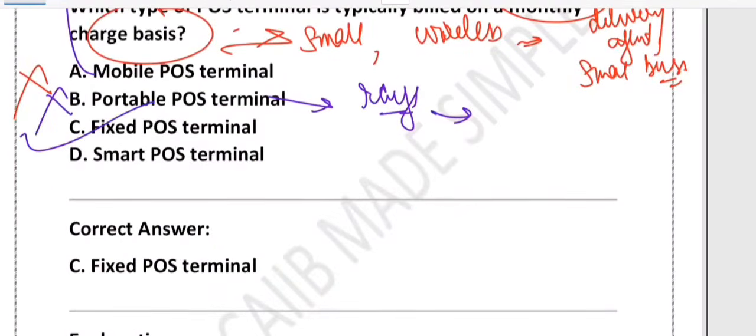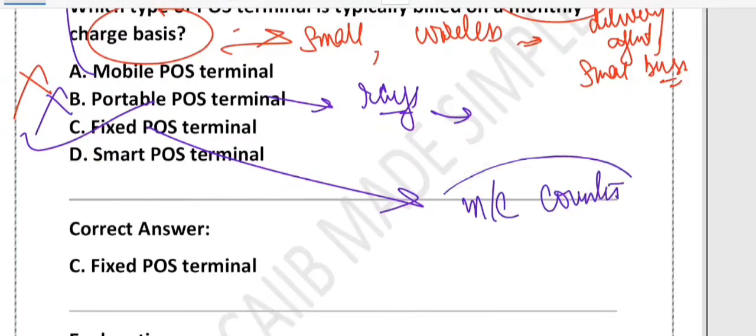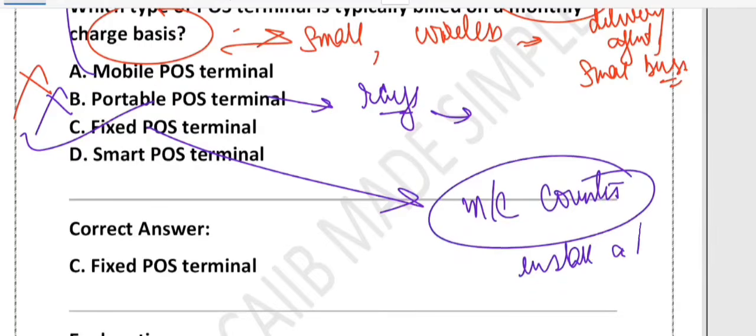Yes, option C is correct. Fixed POS terminal. Why? Because fixed POS terminals are installed permanently at a merchant counter. Suppose there is a merchant counter, and at that counter you permanently install a fixed POS. Okay. And it is connected via telephone line or broadband. Because they stay in one place, they require maintenance. They usually come with a monthly rental fee.